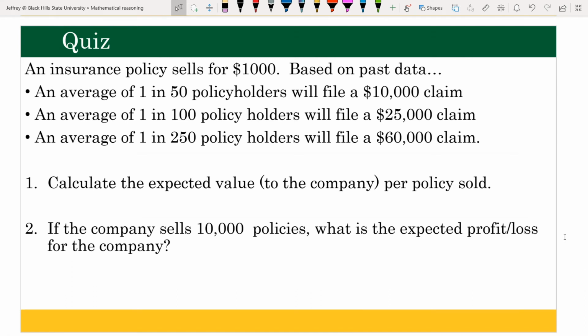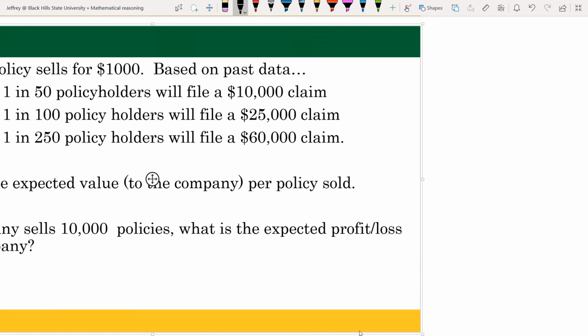So even though this is a quiz problem, I think this is worth going through to make sure that we all understand how to find the expected value. We want to find the expected value for the company per policy sold. So this insurance policy sells for $1,000, and we have all of these different odds for how the company will lose money. Making a small table here, I'm going to write the dollar amounts that the company makes or loses, and then I'm going to write the probabilities of those dollar amounts.